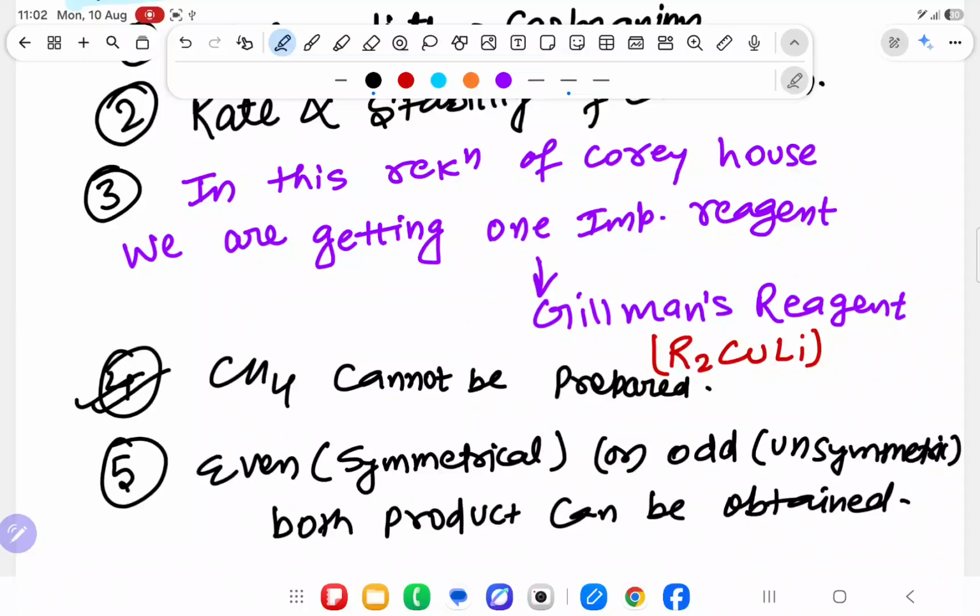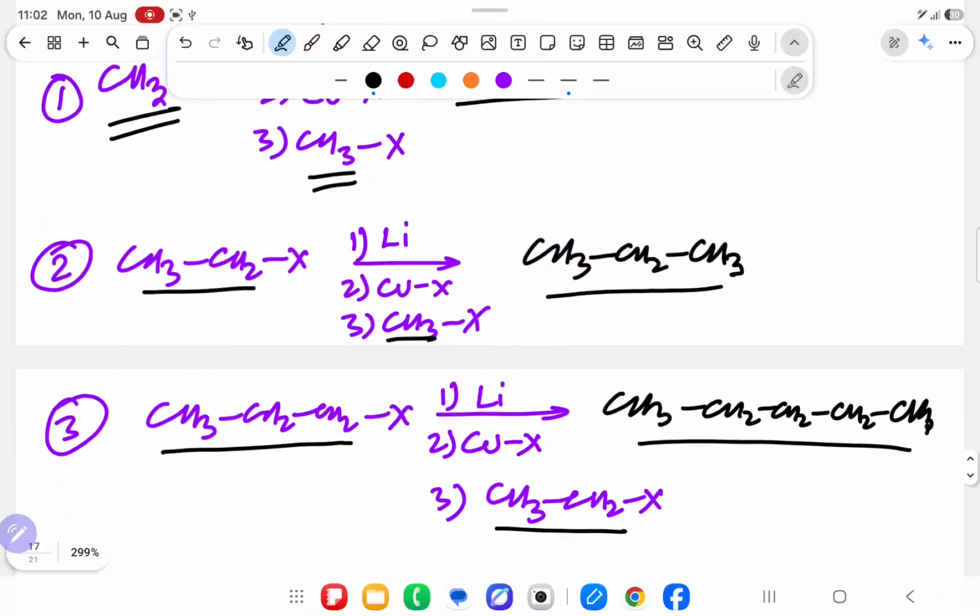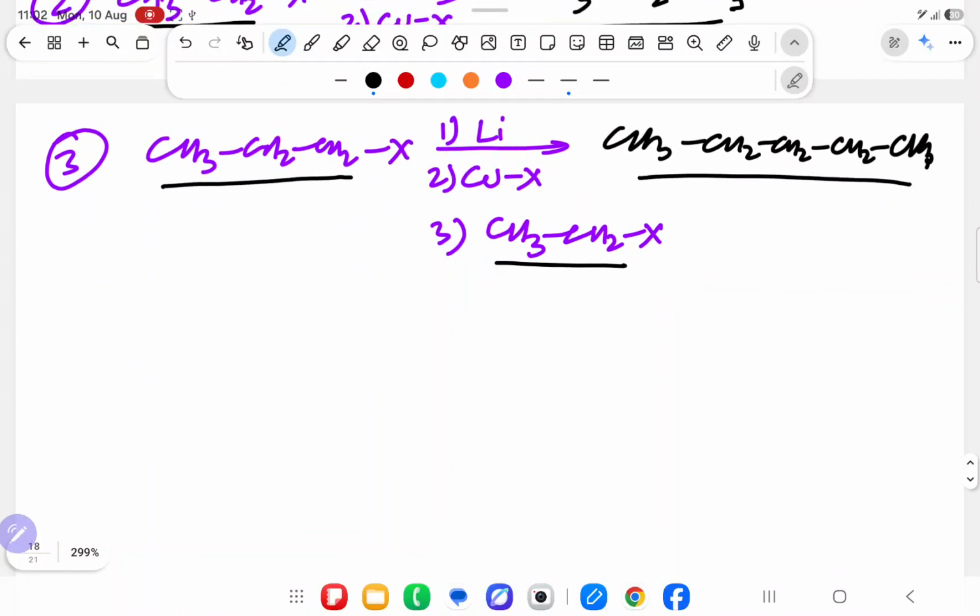Soda lime decarboxylation will give CH4 as well as odd and even number of carbon. But Corey-House will give odd and even, but CH4 it will not give. Understanding what is happening now.